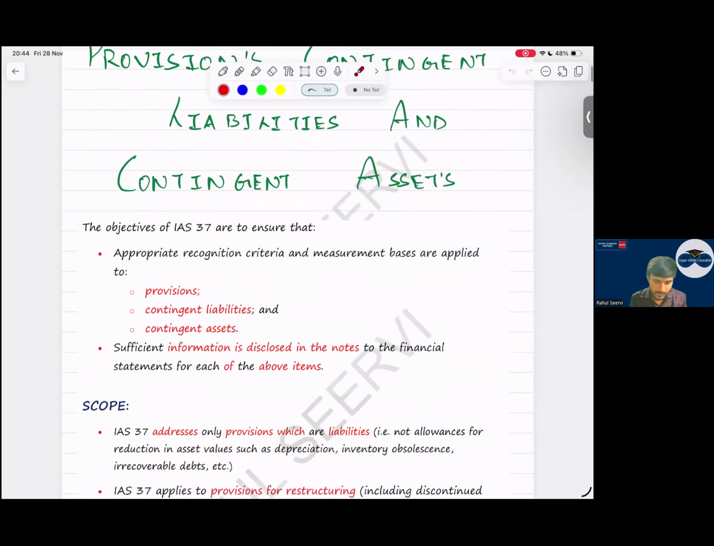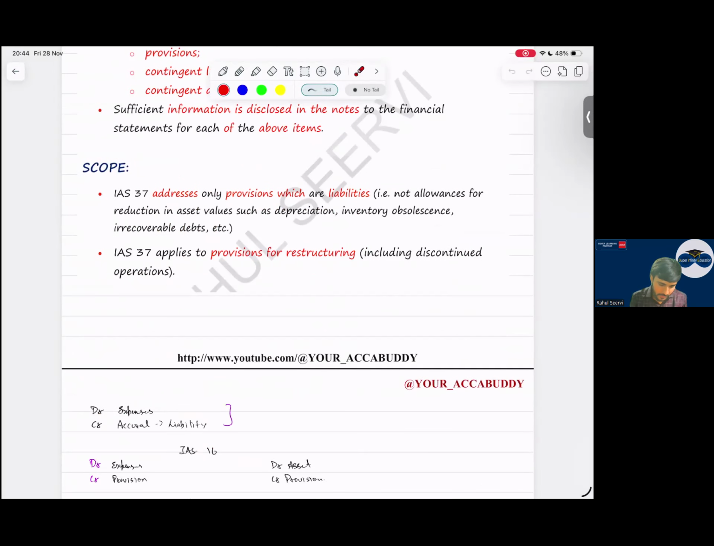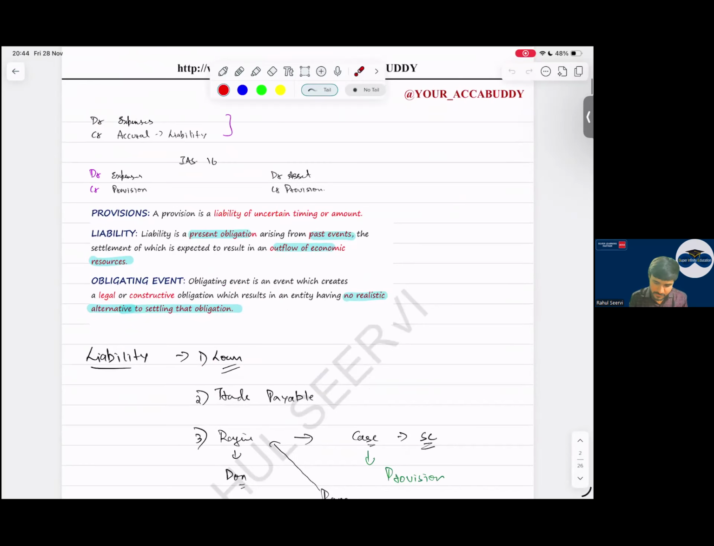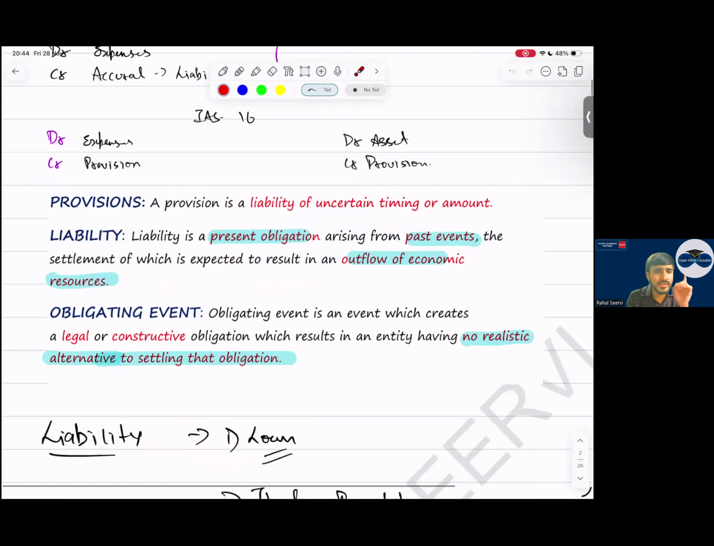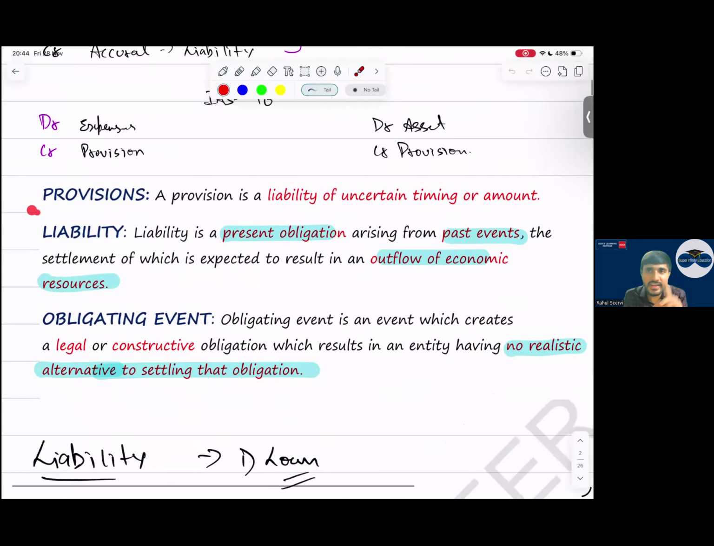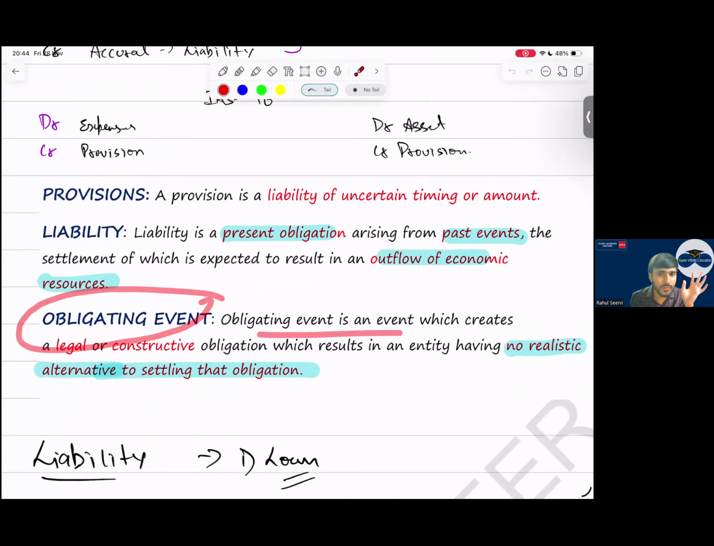Now see here, everyone. What is a provision, sir? A provision is a liability of uncertain timing or amount. What is a liability? A present obligation arising from a past event which results in an outflow. Obligating event means a legal or constructive obligation. And when will you say that it is an obligation? When there is no realistic alternative other than settling. You have to settle, there is no option. Then only we say it is a provision.